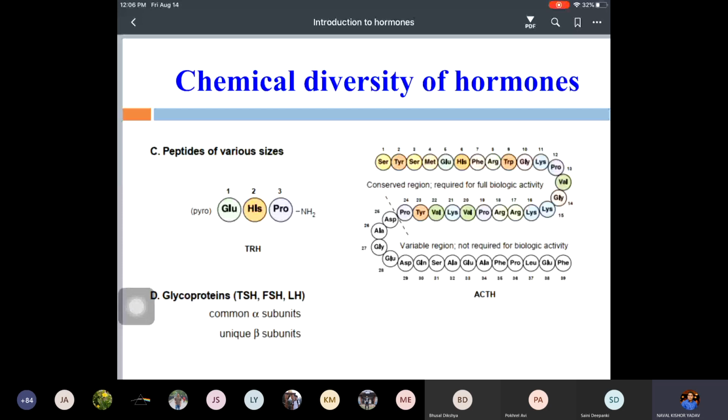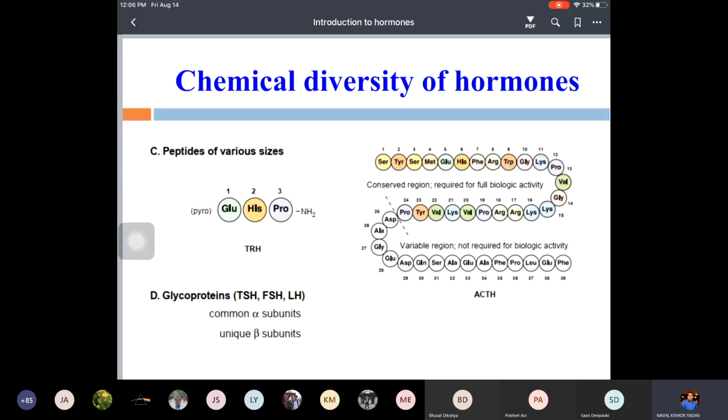There are a few hormones which are glycoproteins, like thyroid stimulating hormone, follicle stimulating hormone, luteinizing hormone. They are glycoproteins, so you can say they are protein hormones. They have two subunits, like the TSH, FSH, and LH, with a common alpha subunit and a unique beta subunit.